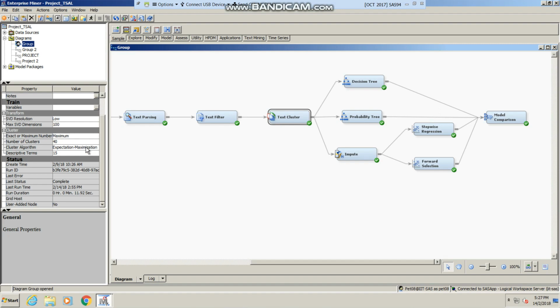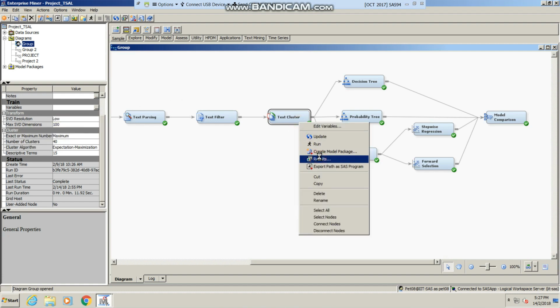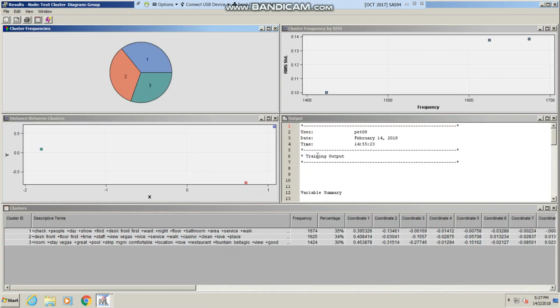The hierarchical clustering algorithm was not used because it takes more time to form clusters and has lesser accuracy with both normalized and unnormalized data. The maximum number of clusters was set to 40. However, after running the node, we determined that only 3 clusters were formed.